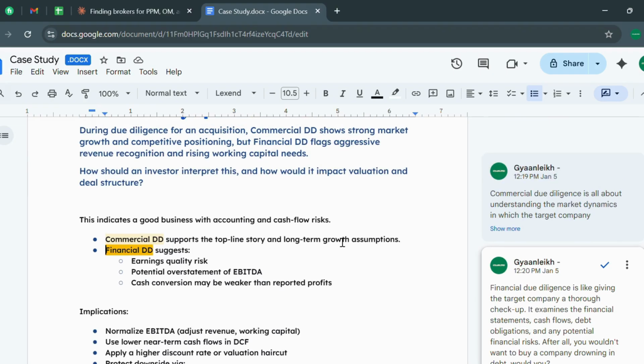Coming to the answer, how should an investor interpret this and how would it impact valuation and deal structure? So, this indicates a good business with accounting and cash flow risk. Let me tell you how.